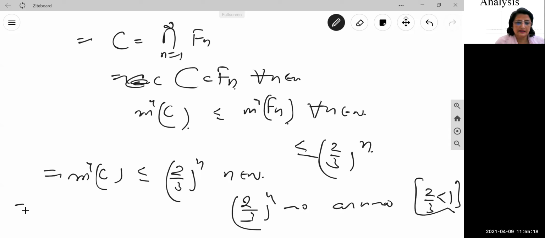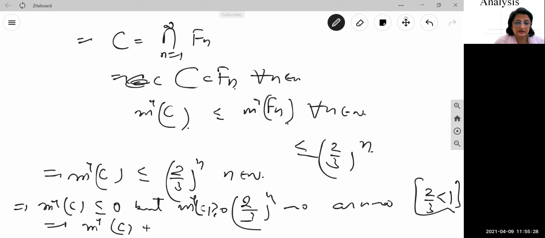It implies m star C is less than or equal to 0, but m star C is always greater than or equal to 0. It implies m star C is equal to 0. So therefore, the Cantor set is an uncountable set having measure 0. So this is all about the examples of countable sets whose measure is 0 and an uncountable set whose measure is 0.